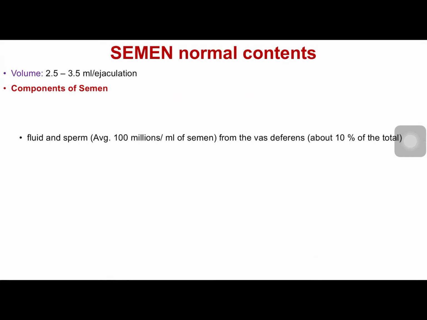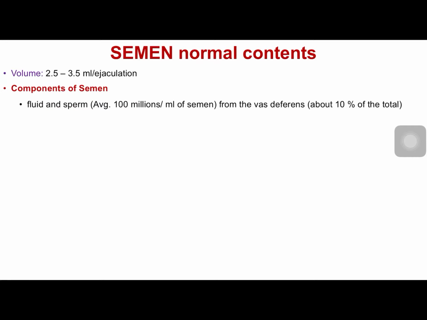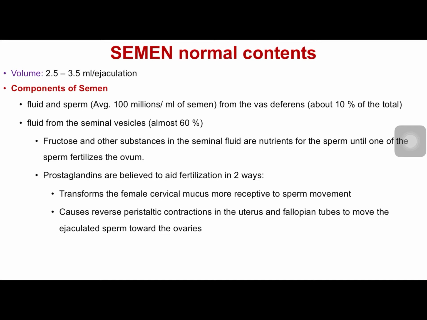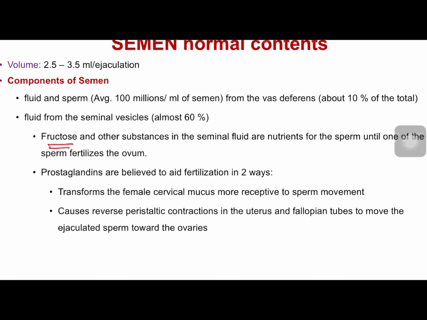Next, semen and semen analysis. Volume 2.5 to 3.5 ml per ejaculation. Components of semen are fluid and the sperm, which contribute 10%, and then fluid from seminal vesicles, which contributes almost 60%, consisting of fructose, which provides energy, and prostaglandins, believed to aid in fertilization.